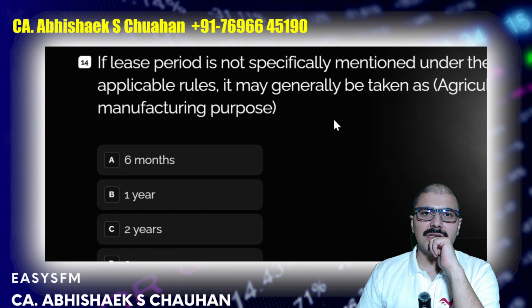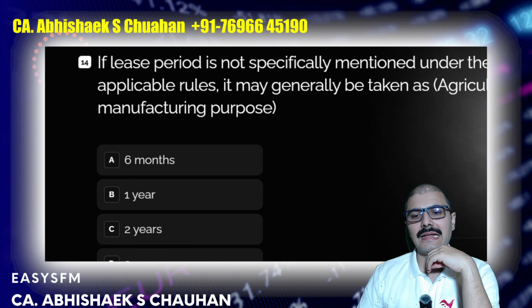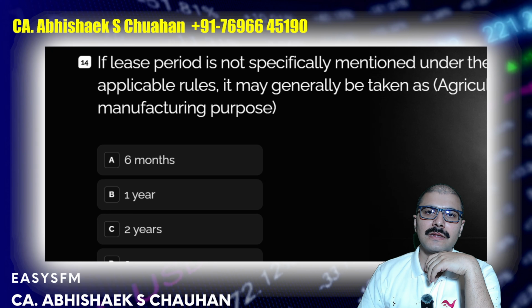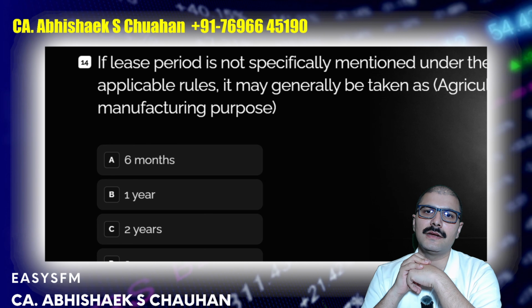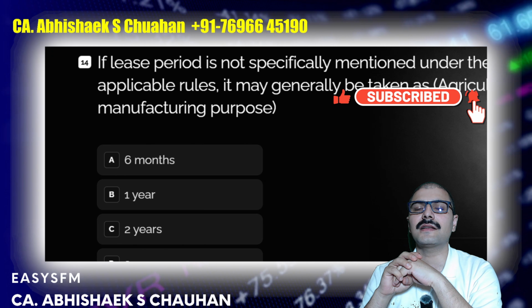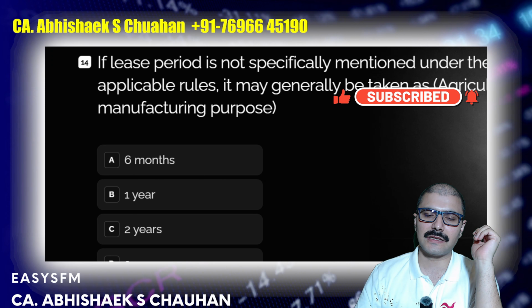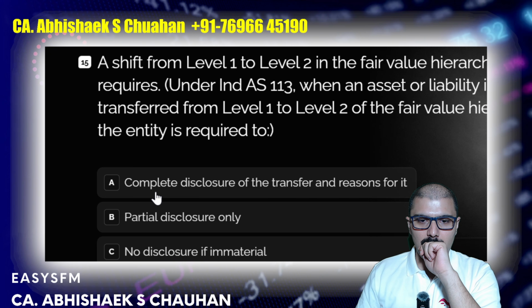Now, this is a question on the Transfer of Property Act. If the lease period is not specifically mentioned, and the purpose is generally agriculture or manufacturing, then by default this lease period is considered as 1 year. But if it is not for agriculture or manufacturing purpose, other than that, then it is considered as a month-to-month lease, right? So this is as per the Transfer of Property Act 1882. It is 1 year.